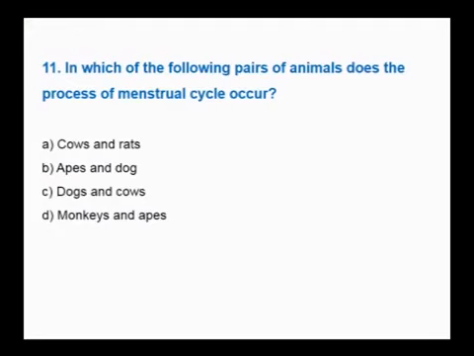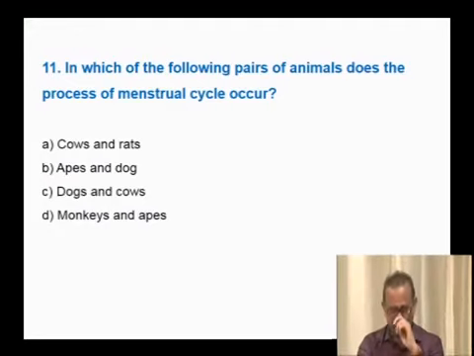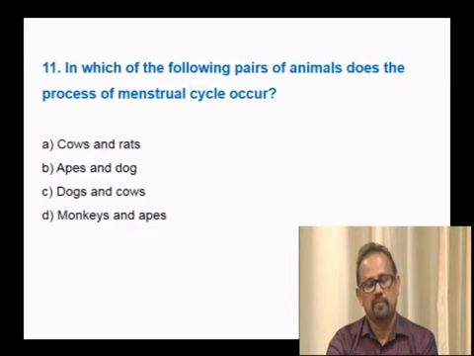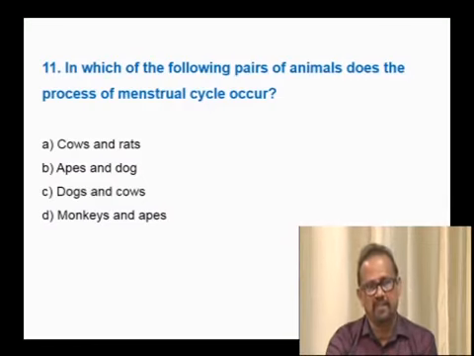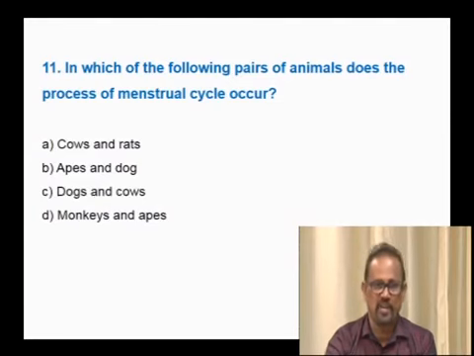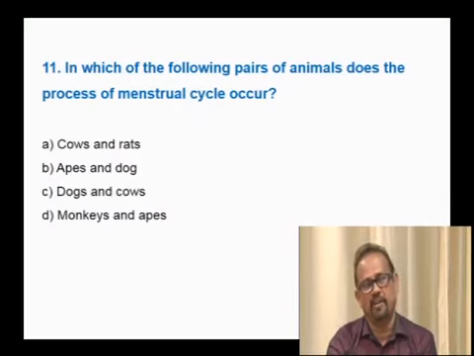In which of the following pairs of animals does the process of the menstrual cycle occur? See, menstruation involves the cyclical changes that occur in the ovaries, which we call the ovarian cycle, and in the accessory reproductive duct, mainly the uterus, which we call the uterine cycle. In the reproductive system of female primates it is called the menstrual cycle, which you don't find in non-primates.